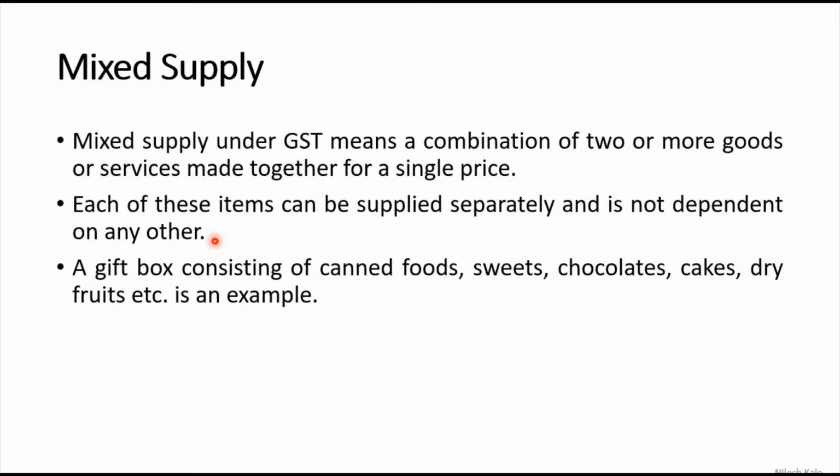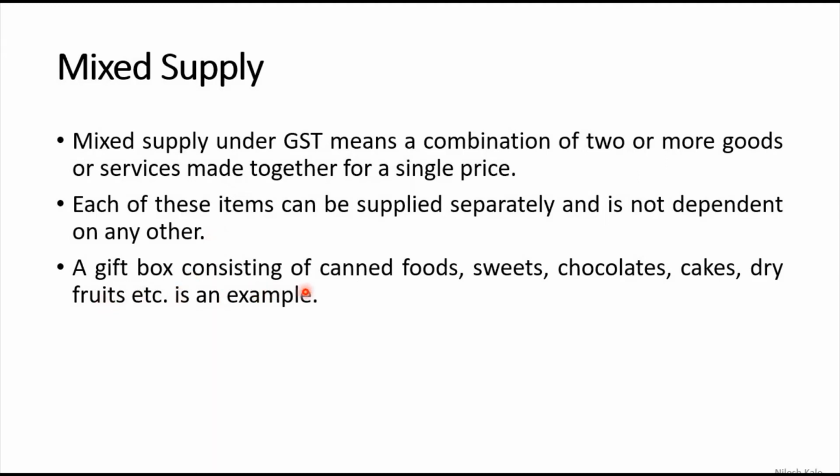Such goods and services can be sold separately, like your example, Santoor soap and pen. So pen can be sold separately, Santoor soap can be sold separately, but in the offer they are offering you soap and a pen together for a single price. That is a mixed supply. There is nothing called as the principal supply and other supply.